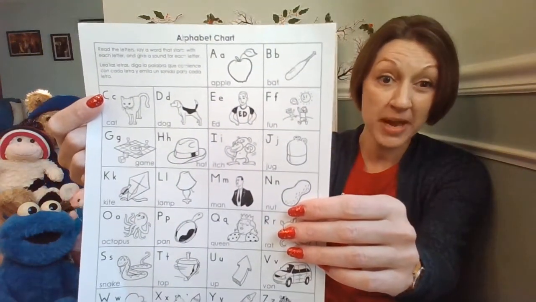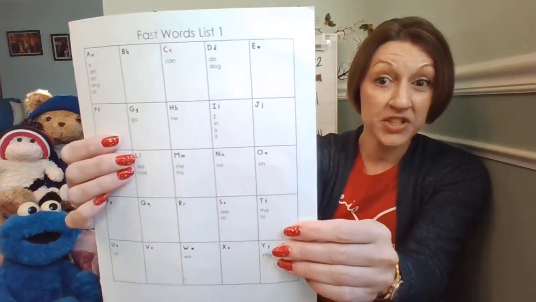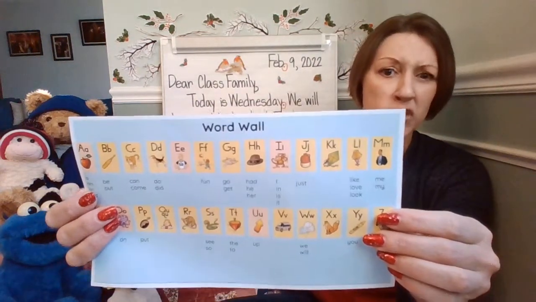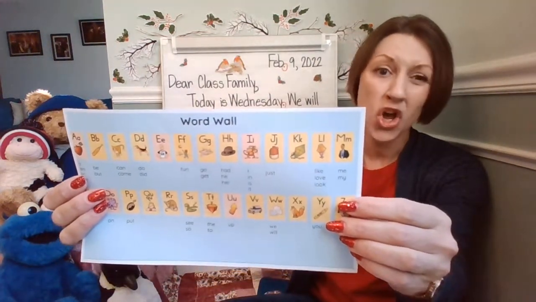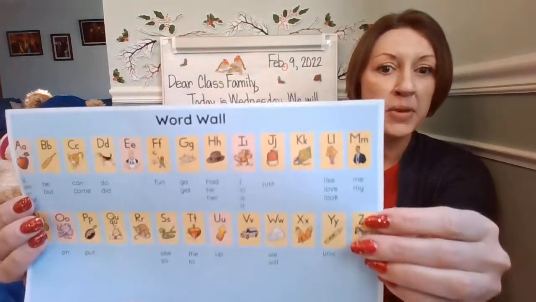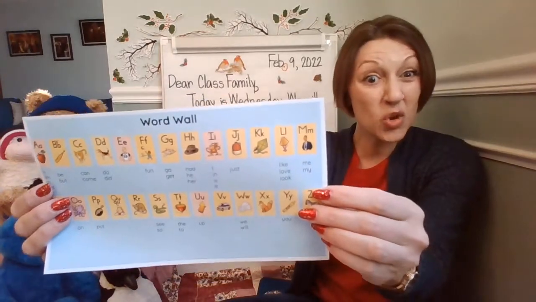You need your alphabet chart, and on the back has your fast words list. While you're doing your writing prompt, we will still have the word wall. I know that's up in class on the wall, but we'll also have this as a resource on the smartboard so that you can see those letters, pictures, and the words that you need to know for kindergarten.